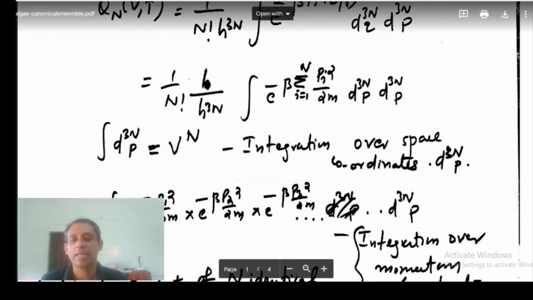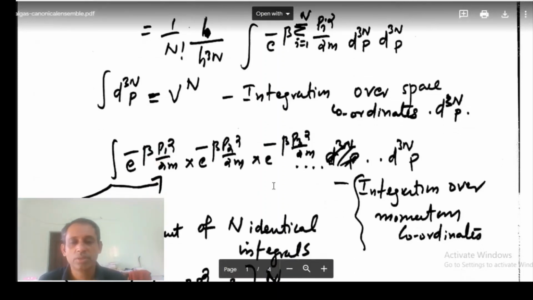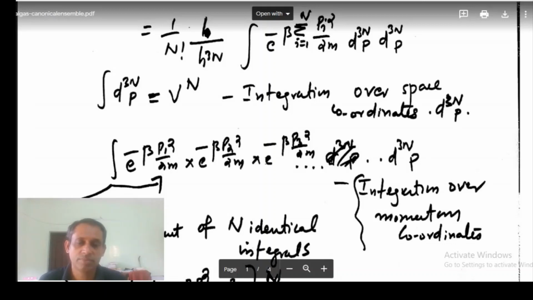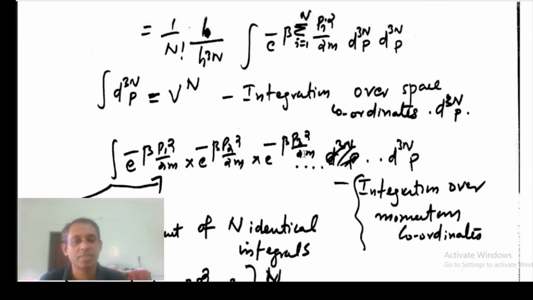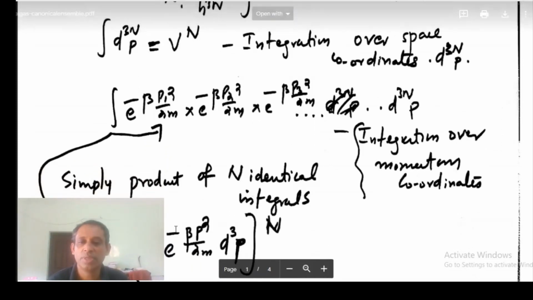As we take the product, the powers will add together to give this. So we have N such exponential terms, and the integral is d3N p, N times d cube p. So this is actually a simple product.